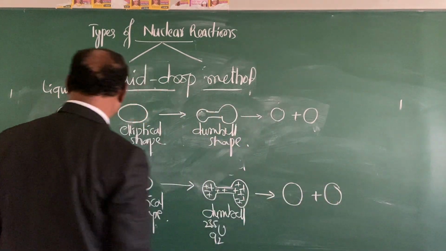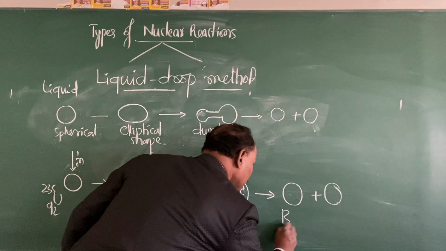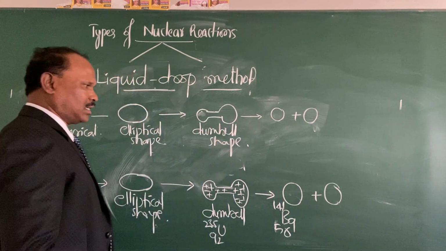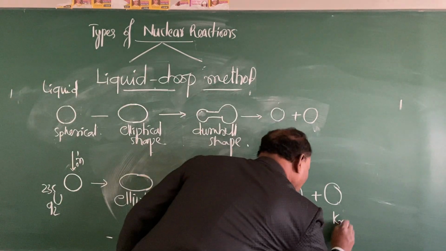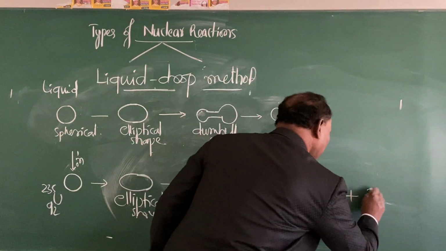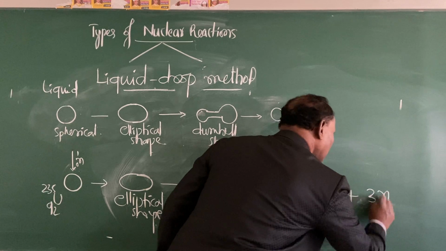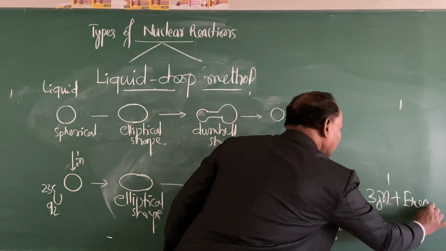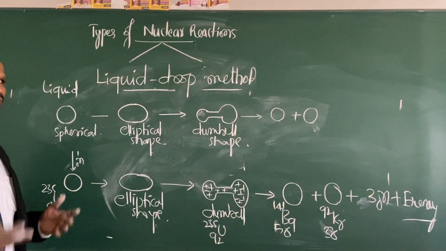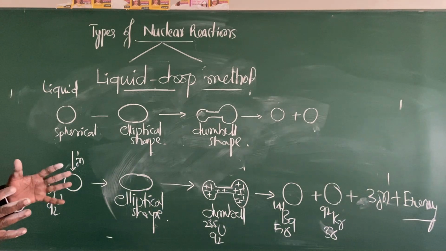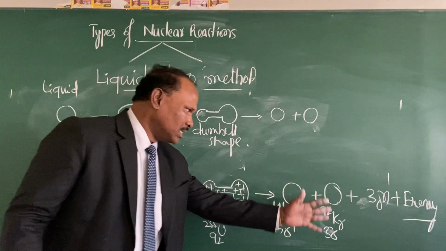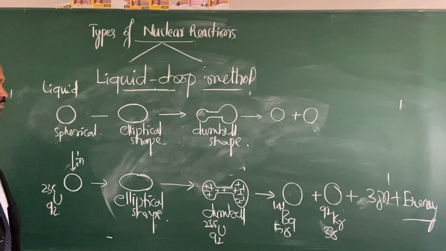So this is barium-56-141 nucleus, and this is krypton-36-92 nucleus, and in the process 3 neutrons are produced and a huge amount of energy is liberated. So this is how Bohr and Wheeler explain how exactly uranium-92-235 is breaking up into the lighter nuclei. So this is nothing but a liquid drop model.